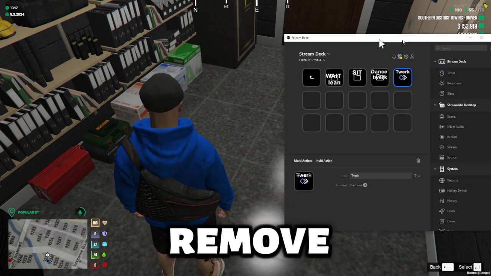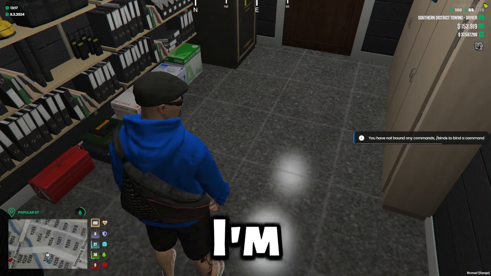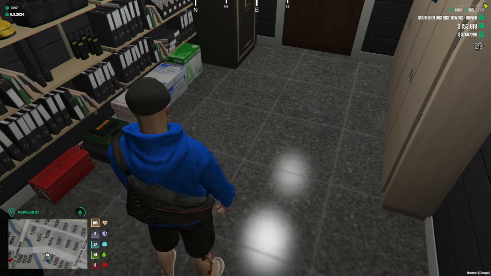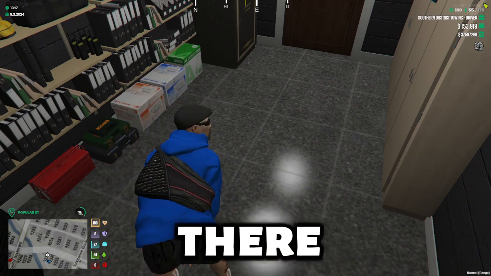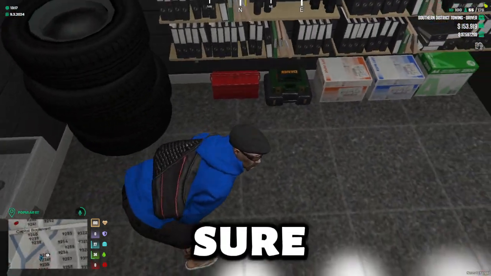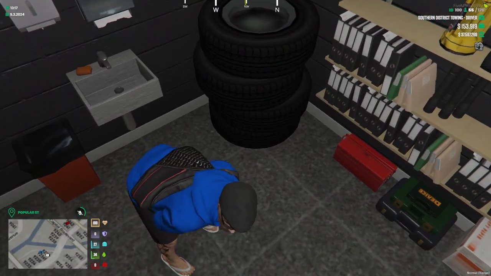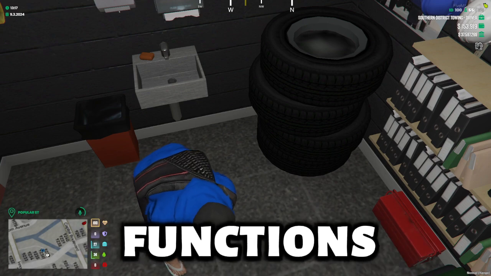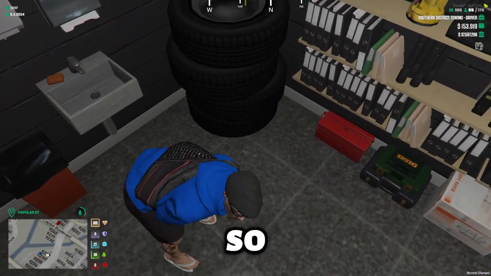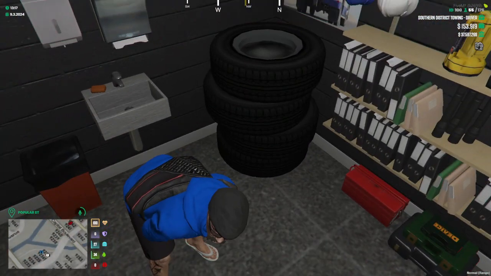So if I remove this, I'll go out of there. I'm pushing my Stream Deck button, named twerk, and there we go. Easy as that. And I'm sure you could do more complicated things with the extra functions that you can do in there, extra actions I should say. So that's how you do it with a Stream Deck.